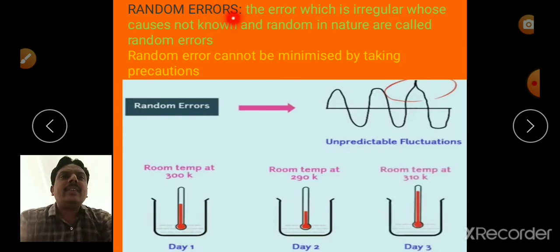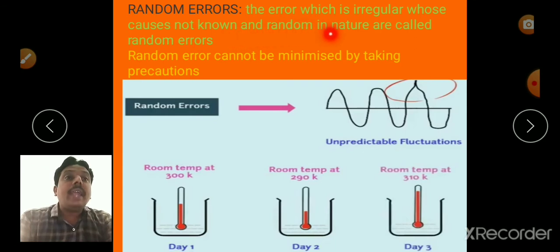Random errors. These are mainly due to sudden changes, that is temperature changes, mechanical force changes, or any other sudden changes. So random errors are errors which are irregular, whose causes are not known and random in nature. Random errors cannot be minimized by taking precautions. Random errors are mainly due to unpredictable fluctuation.